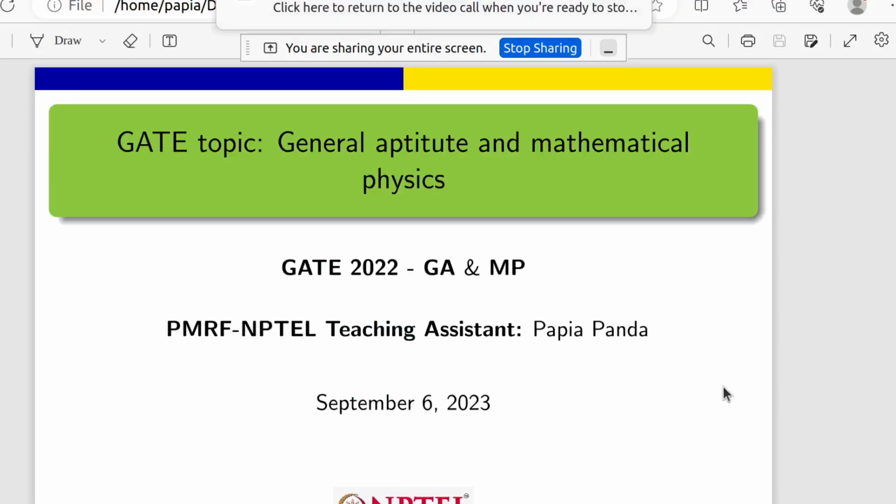Okay, so let's start. Today we will discuss general aptitude and mathematical physics. This is the GATE topic for today's class, and today we will talk about the GATE 2022 question paper. In this 1 hour session, we will discuss 2 questions. One will be from GATE general aptitude, and another will be from mathematical physics. And this is the second live session for the GATE.